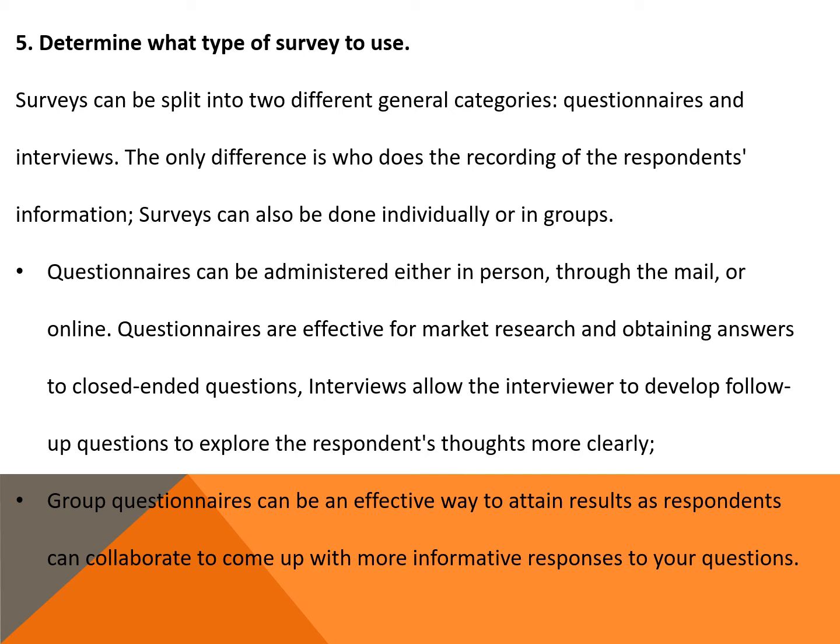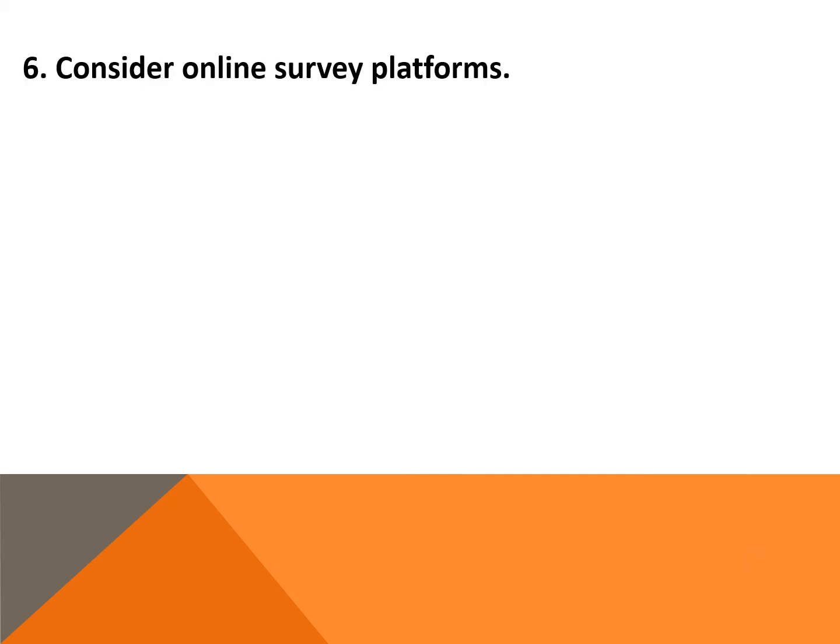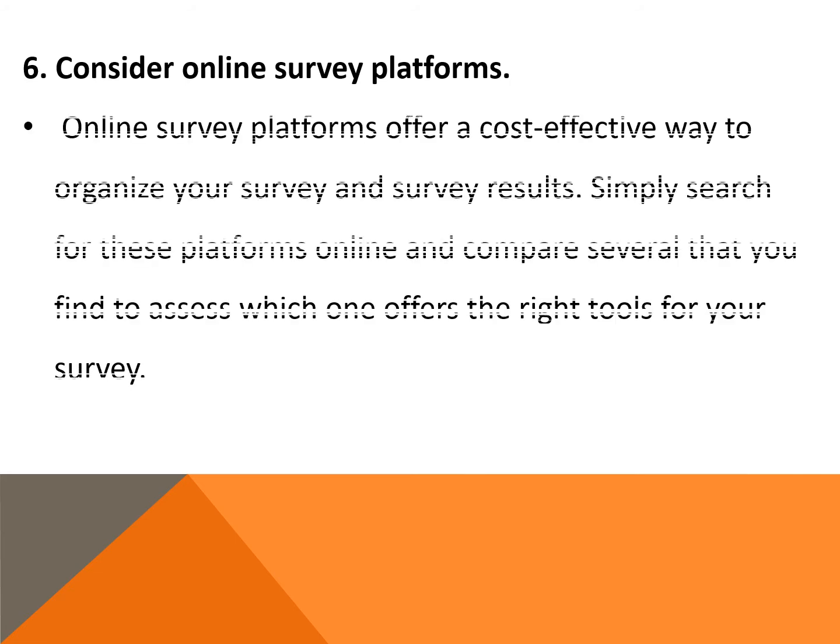Here is the sixth and last step of reaching the right market: consider online survey platforms. Online survey platforms offer a cost-effective way to organize your survey and survey results. Simply search for these platforms online and compare several that you find to assess which one offers the right tools for your survey.